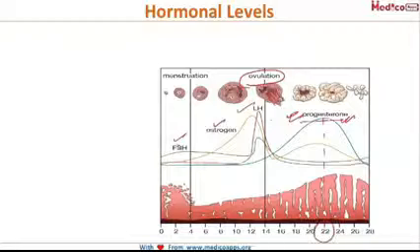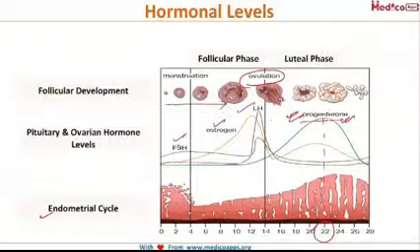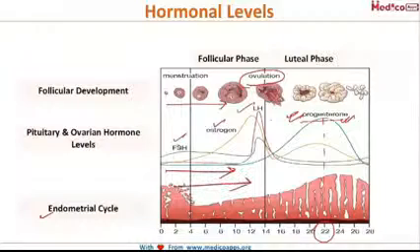Now if you try to correlate all three things, the follicular growth, the hormonal levels and the endometrial cycle, you can see that the follicle grows in size. Along with this, the hormonal levels keep on increasing, and endometrial proliferation keeps on occurring. When the follicle reaches maximum size, 18 to 20 millimeters, ovulation occurs, and just before ovulation the estrogen, FSH and LH all peak.